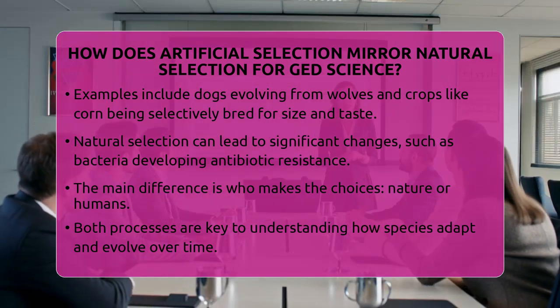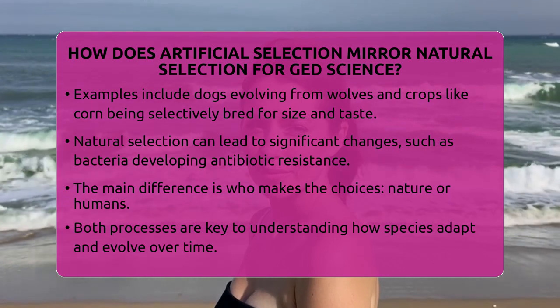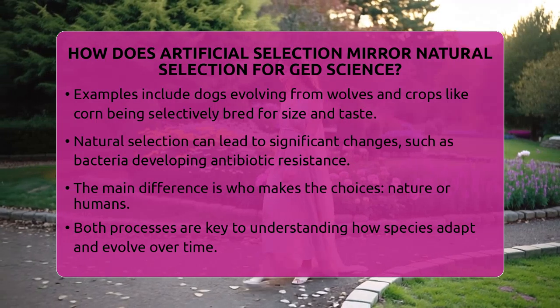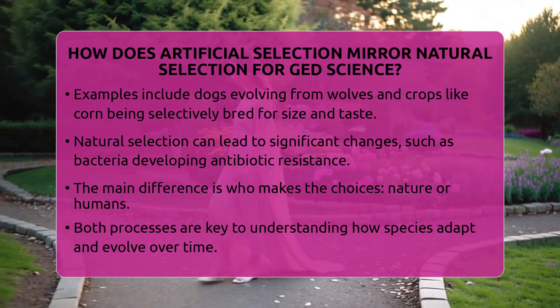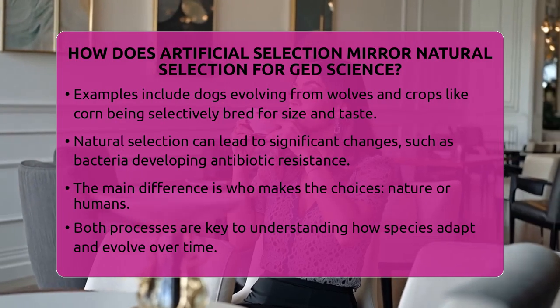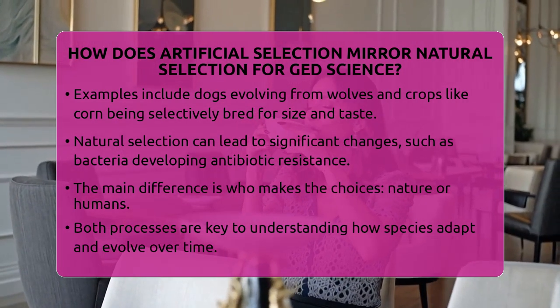In the end, both artificial and natural selection shape how living things change over time. Artificial selection is guided by humans, while natural selection happens naturally in the environment. Both processes help explain how species adapt and evolve, which is a key part of understanding life science.